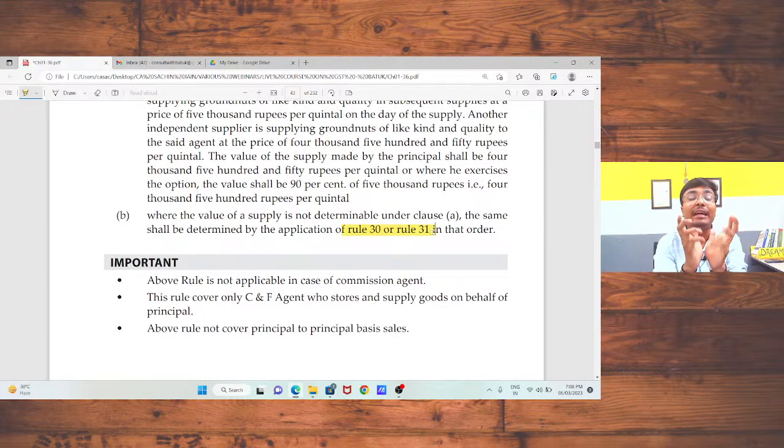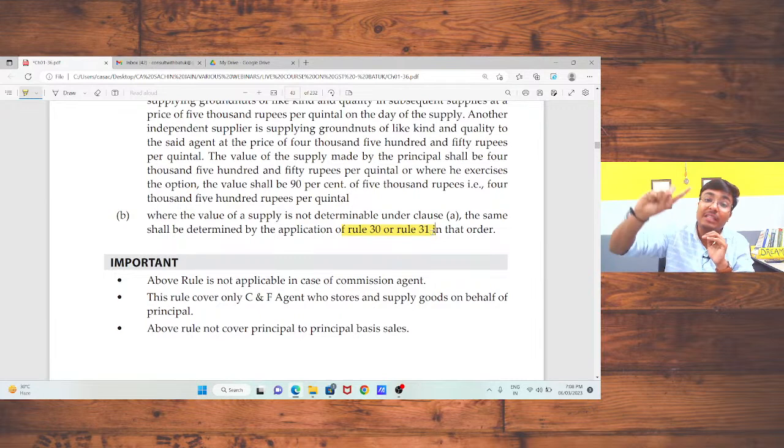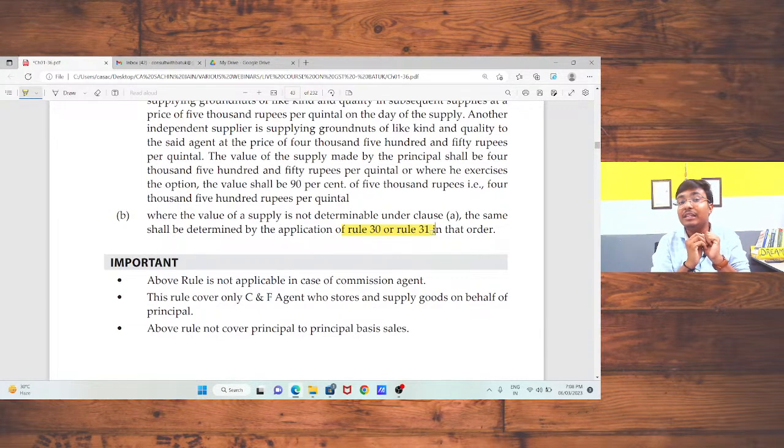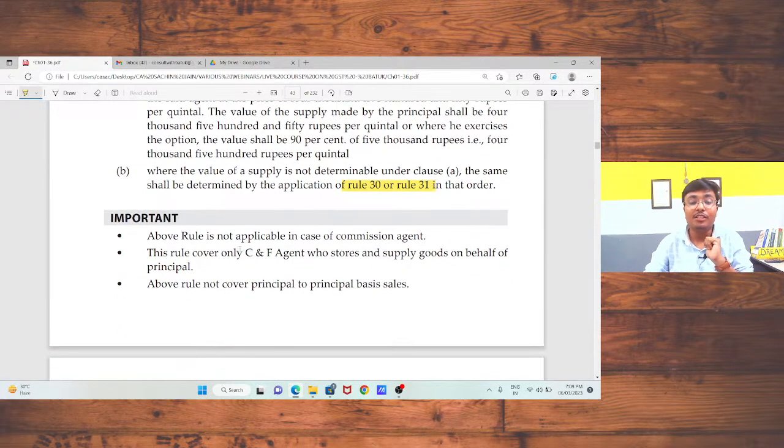Rule number 29 will be applicable only in case of C&F agent, because in case of C&F agent we had already discussed the concept of C&F agent. In case of C&F agent, the agent will hold my stock and sell my stock, so the rule is applied. But in case of commission agent, the agent is not going to hold or sell my goods, he is only taking the sales orders. So in that case rule number 29 is not applicable. This only applies in case of C&F agent.